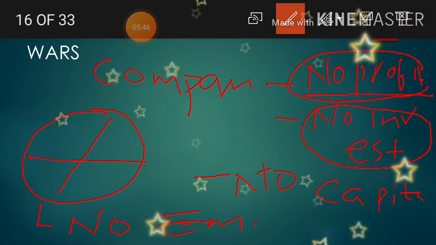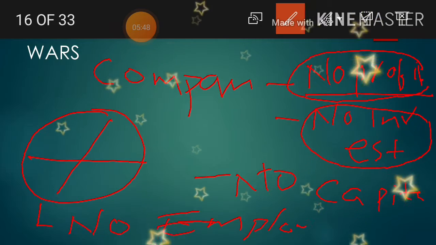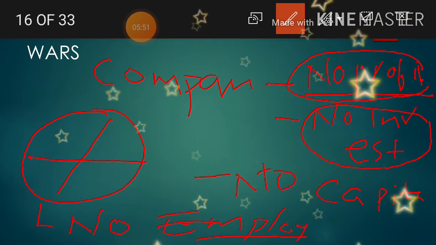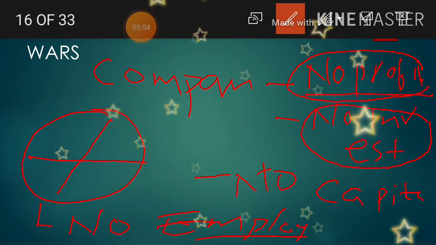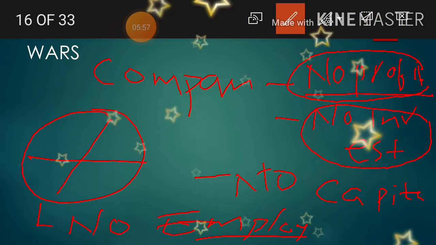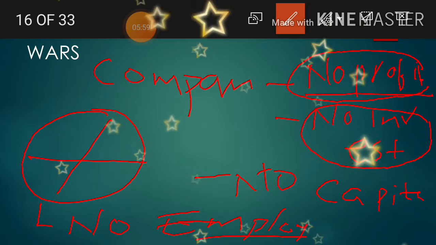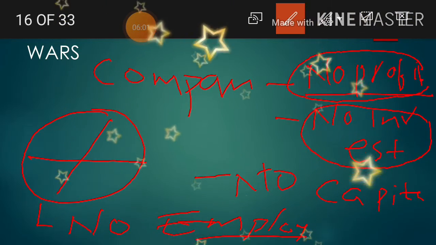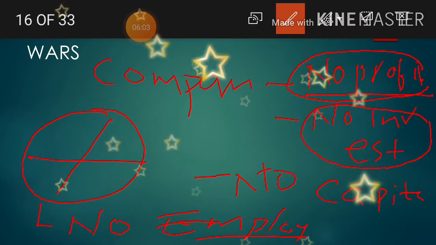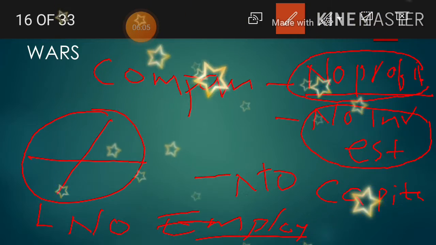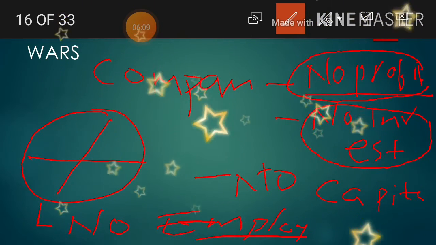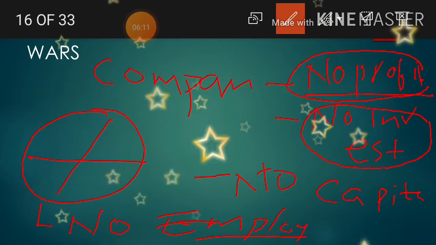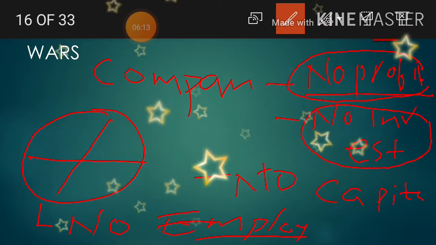You see, no employment. See how the interconnections are there, you observe that one. No profit, no investment leads to no capital. No investment means no capital, and the company owner is going to lock that company.